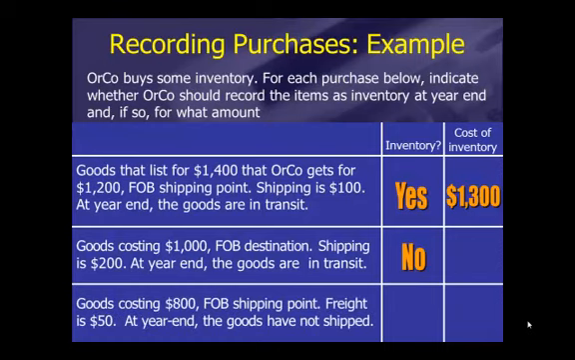Goods costing $800, FOB shipping point, freight is $50. At year end, the goods have not been shipped. So here's a situation for Orco that they've placed the order, but the goods have not been shipped. So the goods have not passed from ownership. The title has not passed from the seller to the buyer. Orco does not own these. So the answer is no. If they had been shipped at year end by December 31st, then we would have said yes and recorded the cost as $800 plus the cost of the freight, $50.